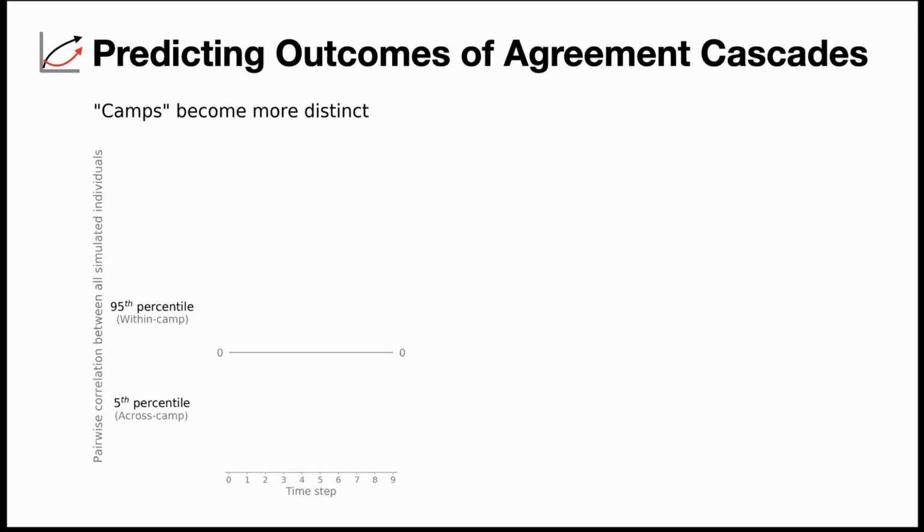And in another condition, we can go back to that assumption of independent diffusion and just assume that they have some prior susceptibility to each belief. And then we can see how these two populations differ as they evolve over time, starting from the same initial conditions. And what we'll do is we'll start by looking at the similarity between all pairs of individuals.